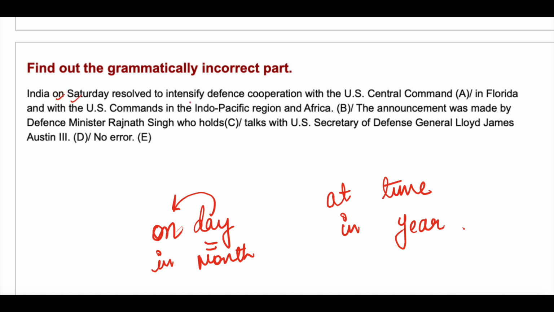So this means the sentence is in past tense. Why? Because here V2 has been used. Resolved to intensify, 2 plus V1, this is correct. To intensify what? Defense cooperation, noun. Cooperation with whom? With the US Central Command. This is also a noun, Central Command. Where? In Florida, name of a city, that's why in Florida.